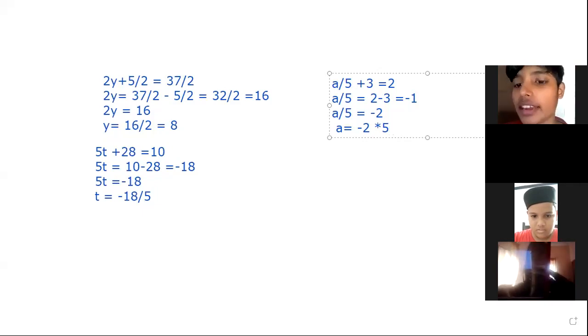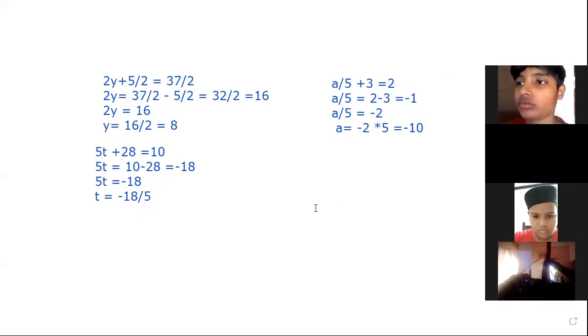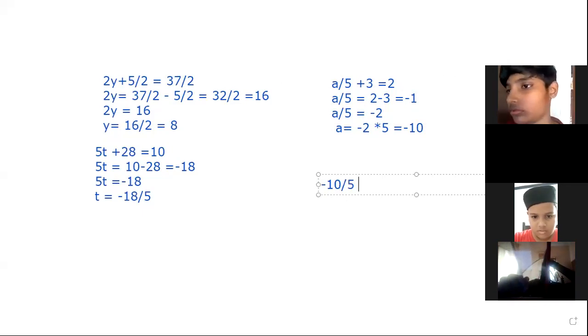It is minus 5. So the solution of this equation a by 5 plus 3 is equal to 2 is a is equal to minus 5. You can check your answer by putting the value as minus 5: what is the value of minus 5 by 5?